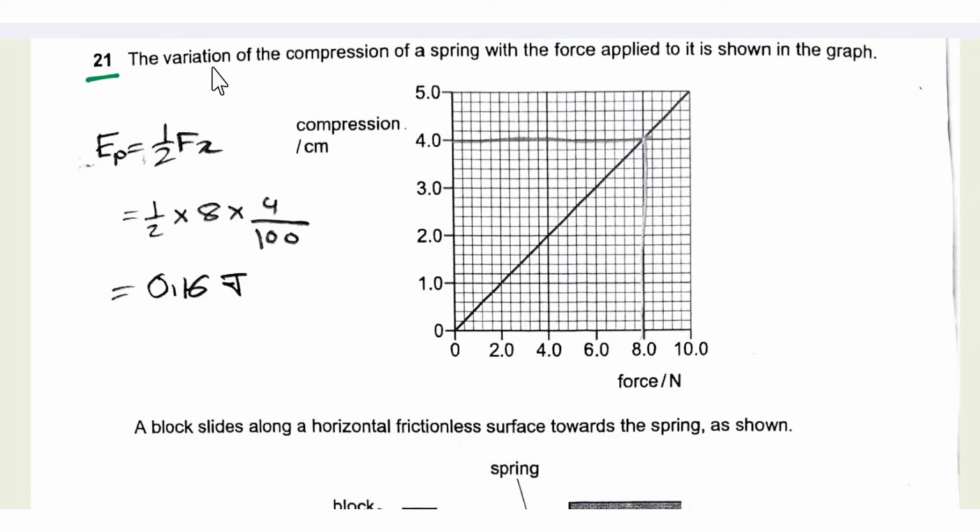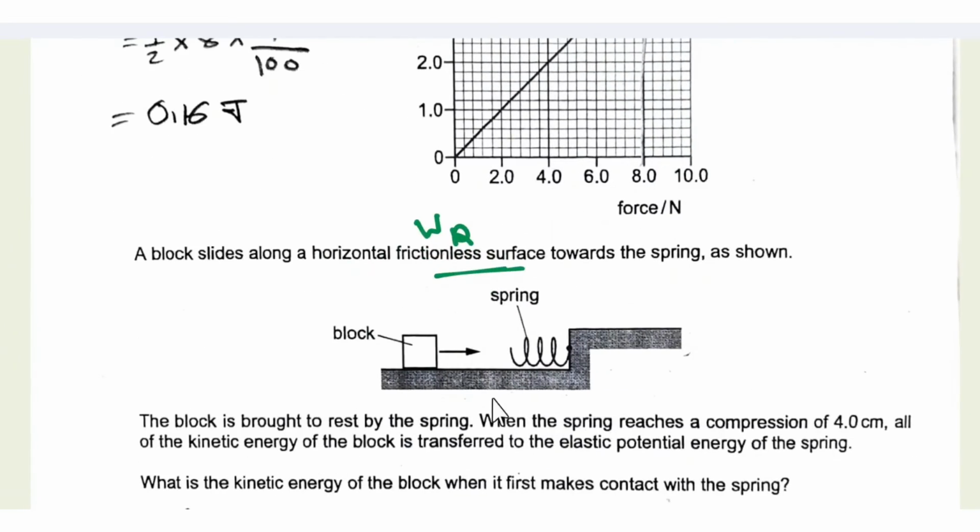Number 21. The variation of compression of a spring with the force applied to it is shown in the graph. A block slides along a horizontal frictionless surface, so the surface is frictionless. That means there is no work done against friction or resistive force towards the spring as shown. So the block moves towards the spring. The block is brought to rest by the spring.